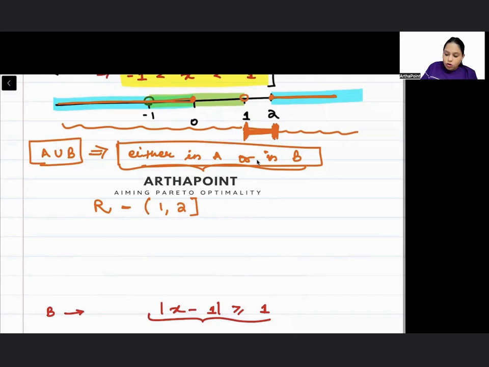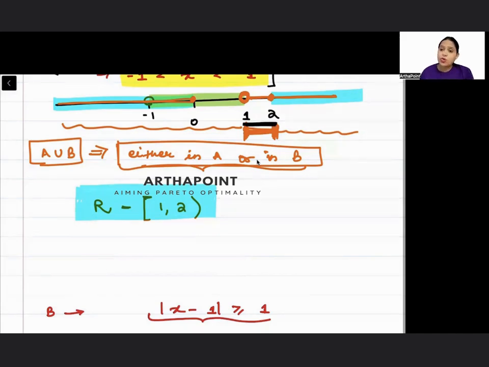Can you see this? From not including 1 to including 2, this part. 2 is included in the other set, so I can rather write it like this. And 1 is not included in any set because there was an open circle, so I'll write it like this. So this is A union B, beta. Is this making sense? A union B is the entire number line, except this part. This part is not being included.